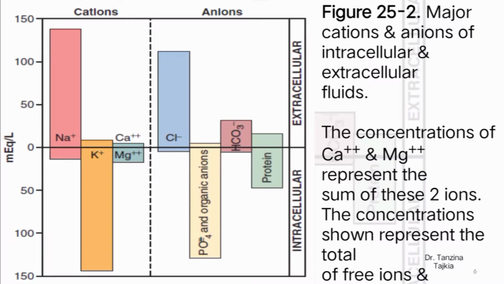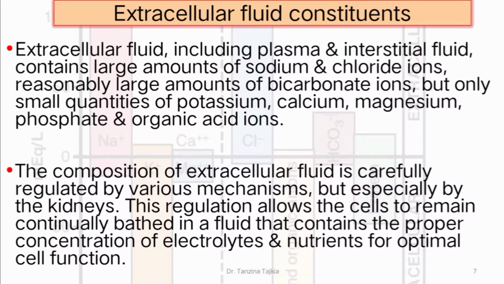In this figure, major cations and anions of intracellular and extracellular fluid are shown. The extracellular fluid, including plasma and interstitial fluid, contains large amounts of sodium and chloride ions, reasonably large amounts of bicarbonate ions, but only small quantities of potassium, calcium, magnesium, phosphate, and organic acid ions.